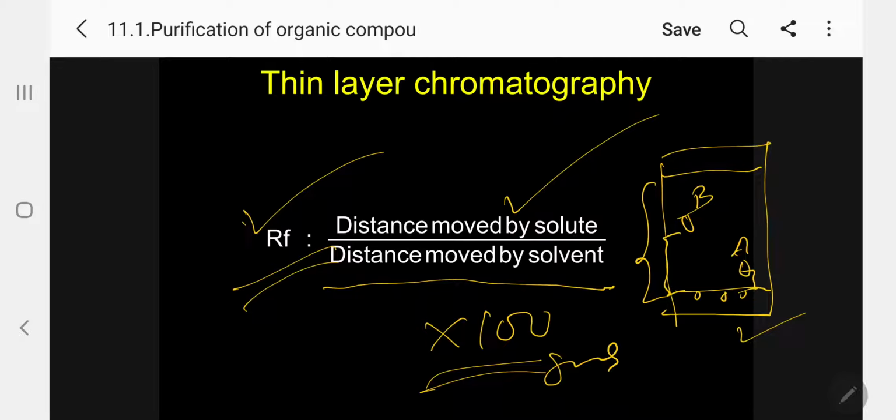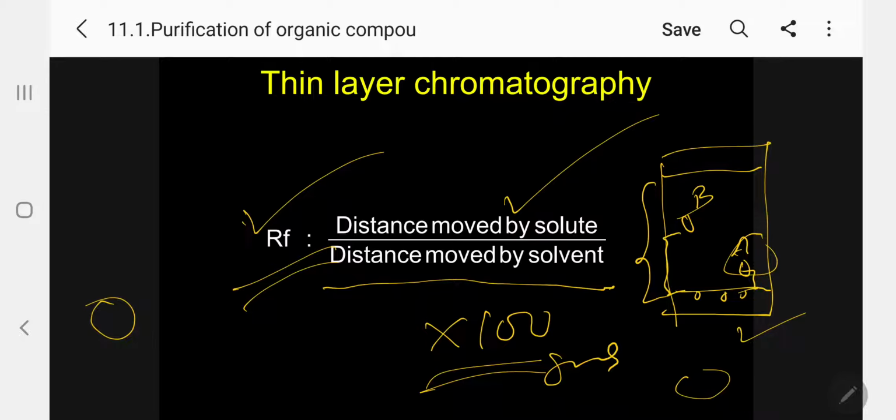Weakly adsorbed will be faster in movement and strongly adsorbed will be the slower one. We can very easily separate. So you just find out in which fraction only B is present, you mix together, and you collect all the test tubes containing only A separately and combine. After combining, you evaporate the solution, you get back your pure solid. In between there is a mixture, and that mixture you can repeat again until you separate A and B.